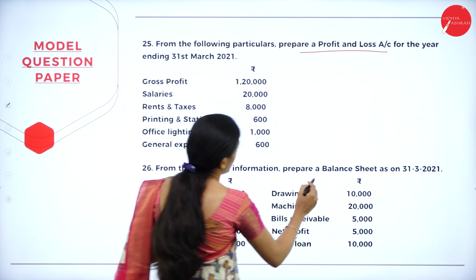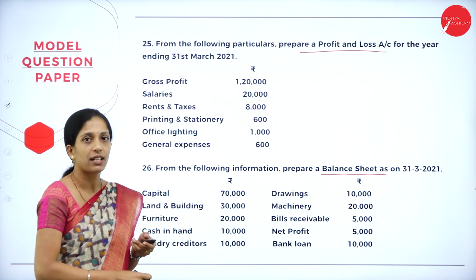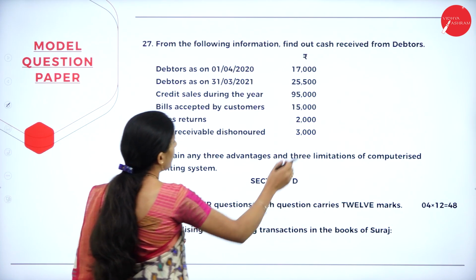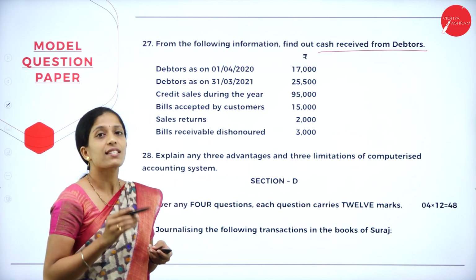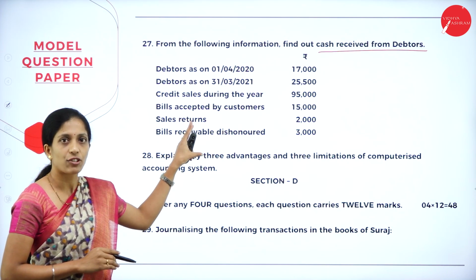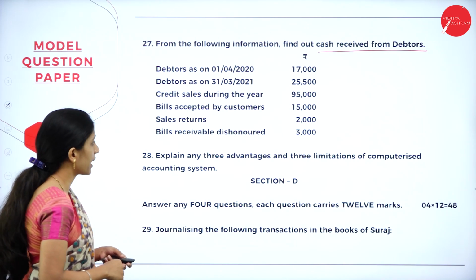Next, they have asked us to prepare the balance sheet for 6 marks. Here also they have given all the particulars. We have to prepare the balance sheet. Next, they have asked us to prepare total debtors account and find out what is the cash received from debtors. They have given certain transactions here, so by using this, we have to prepare the total debtors account.